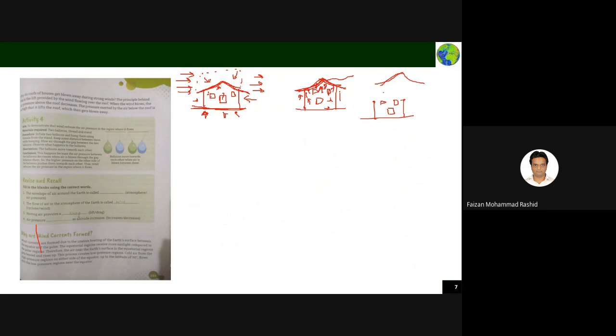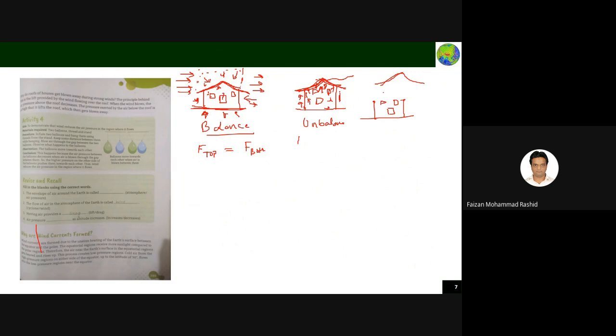That is happening because in the normal condition, you have air pressure from all the sides, but when the wind is blowing very fast, it takes the air from the top and it moves away. Now the air from the top is not there, but there is air from the bottom. This is a balanced situation: the force acting on the top is balancing the force acting at the bottom of the house.